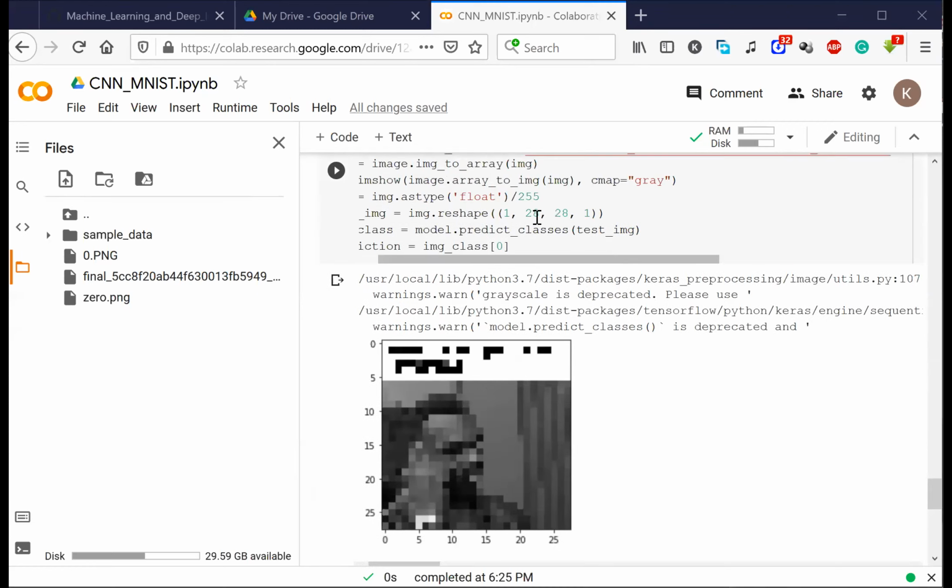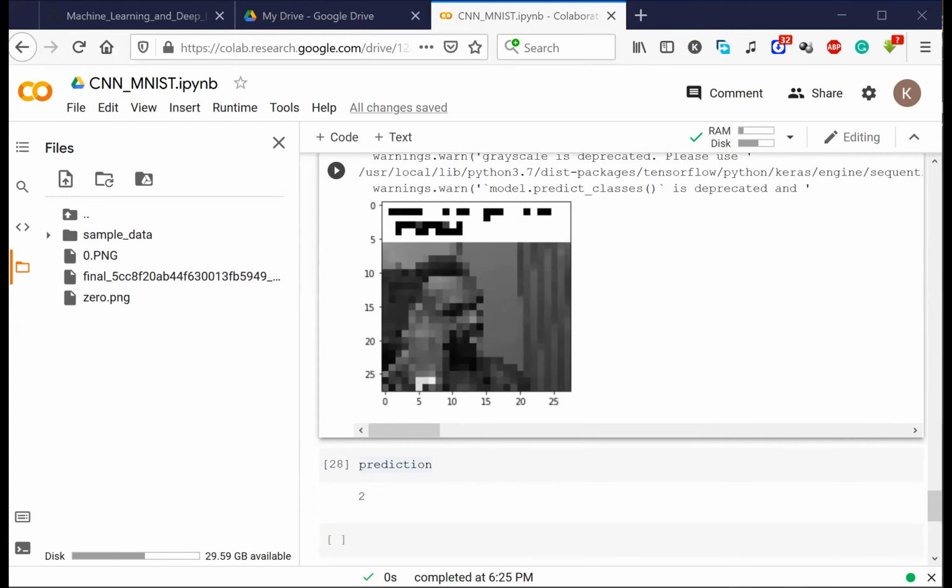See, in this entire thing, this is the channel. For black and white we only have one channel. For RGB images we actually have three channels: red, green, and blue, right? So we need to put a 3 there, and we need to make the model train on the RGB images only. Then only it will work. Otherwise it will convert this to only one color. Making sense, Krishna? It will bring the image to only one channel and then try to reduce the number of pixels.